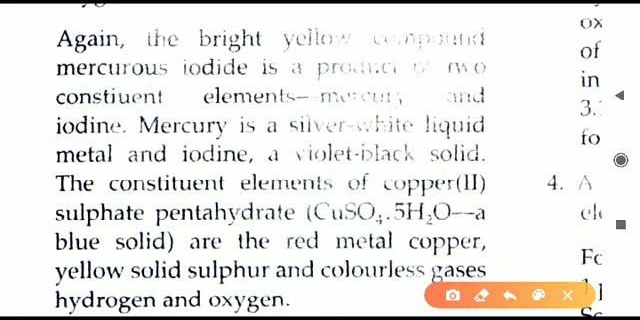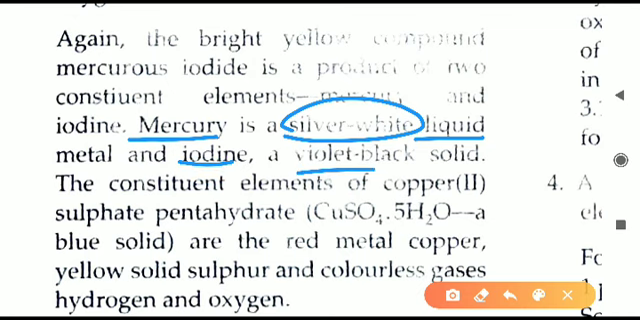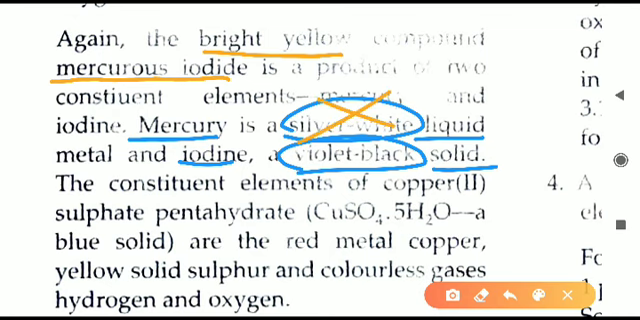If we observe the colors now, mercury is a silver white liquid. Mercury color you note. Next, iodine is a violet black solid. Note the color only. Mercury silver white, iodine violet black. But when both of them are combining, what color is coming now? When both of them are combining, mercurous iodide is formed and it is having a bright yellow color. Neither silver white color is retained nor violet black color. That means both the colors have changed into what? On combination they will give us a bright yellow compound.